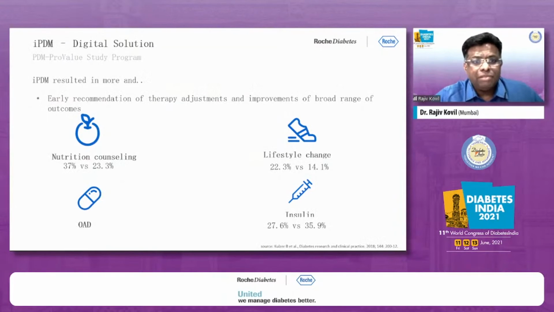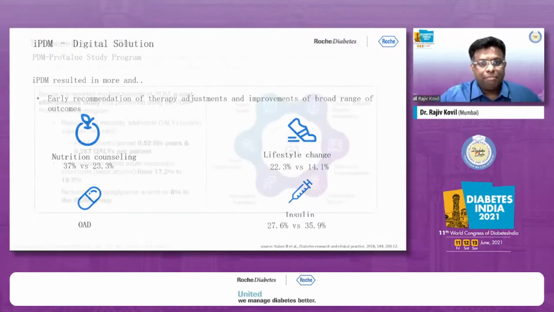Now, what did IPDM result in? Early recommendation of therapy adjustments, and improvement of a broad range of outcomes. So within 3 months itself, the IPDM group came down in the HbA1c and they maintained that HbA1c, most importantly, without therapy change, and without any increase in hypoglycemia. That's extremely important. So quality of life did not change at all by using IPDM as such.